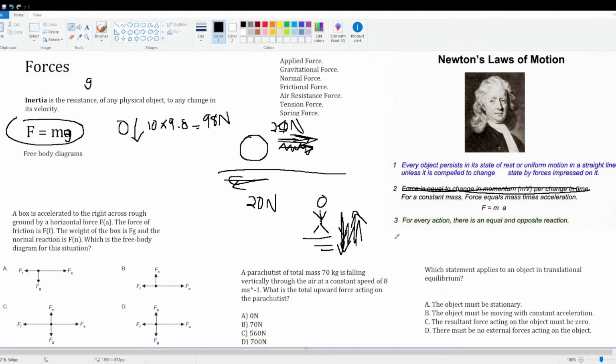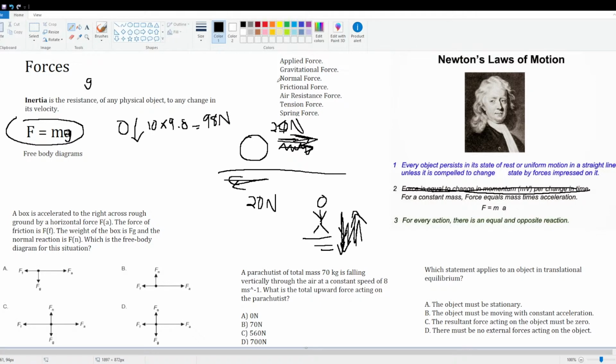We don't really use this law too much in other branches of physics. We just use this to understand what forces are occurring on objects. Now, I've written some forces here. We've got applied force and gravitational force. Applied force just means pushing something or applying a force. A gravitational force, we know what that is. Gravity is attractive and it's going to pull things towards it. The Earth pulls us towards it when we jump. That's why we don't just float off.